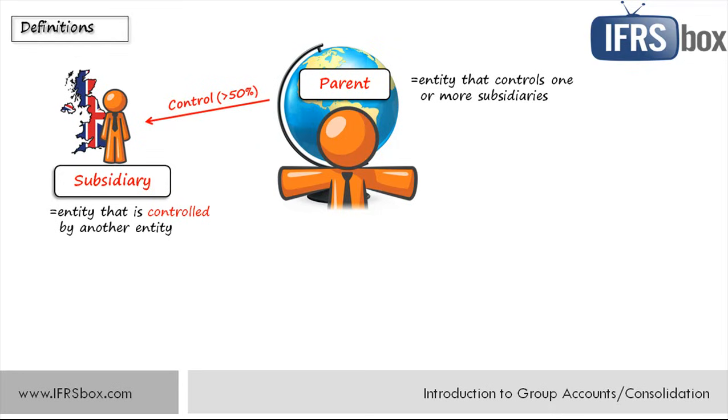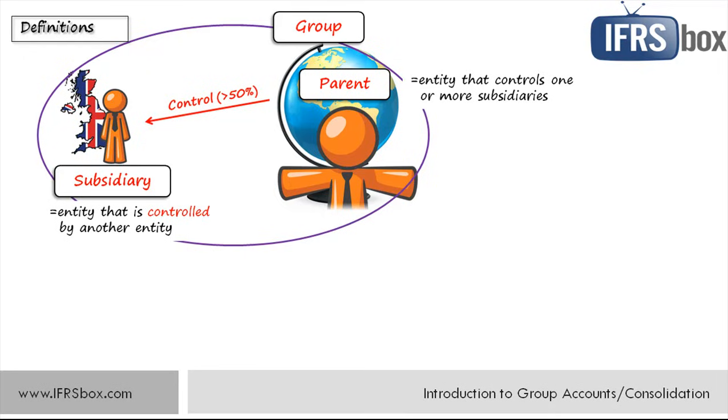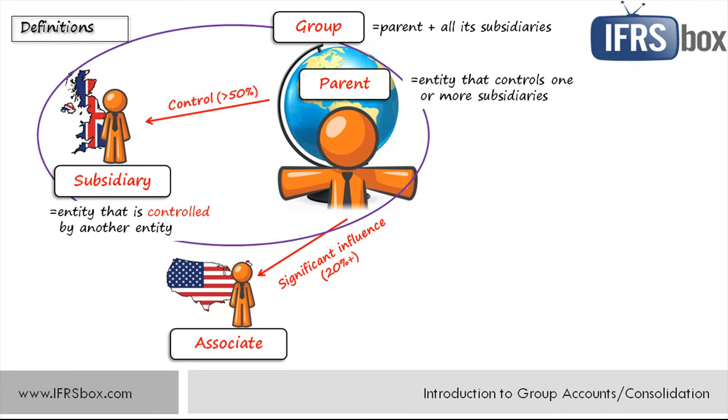So when we put that all together, we have a group which is defined as a parent and all its subsidiaries. So technically speaking, group involves only subsidiaries controlled by the parent and not associates or other investments. Now, an investor can purchase less than 50% share. For example, when it acquires more than 20% share and is able to exercise significant influence in the investment, then that investment is an associate, not a subsidiary.